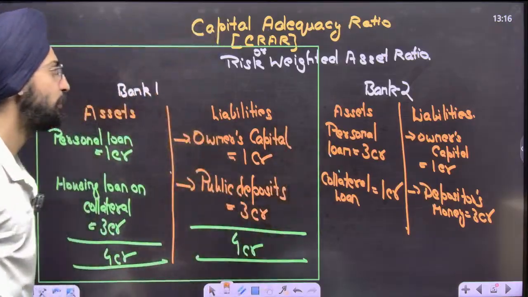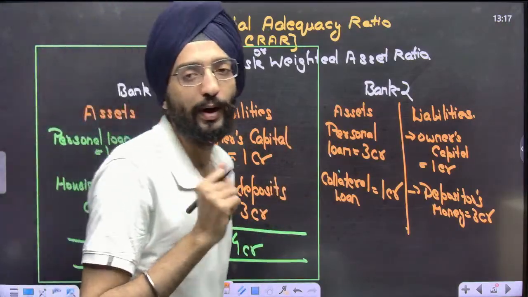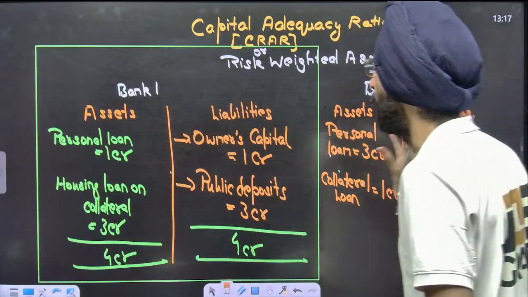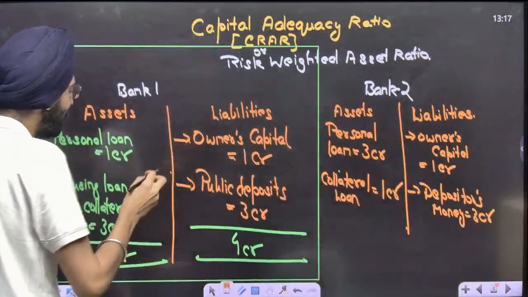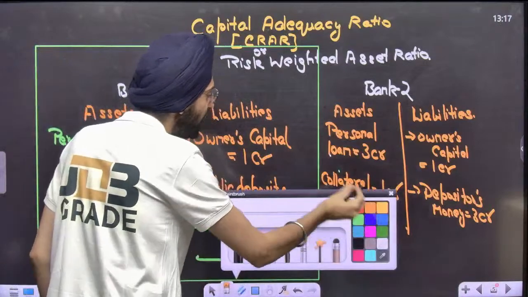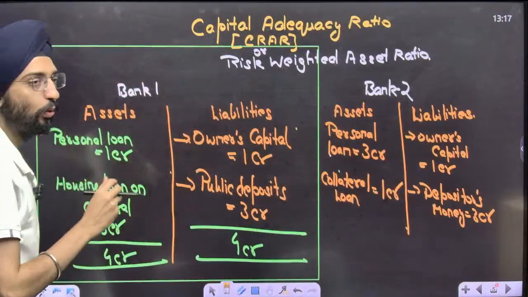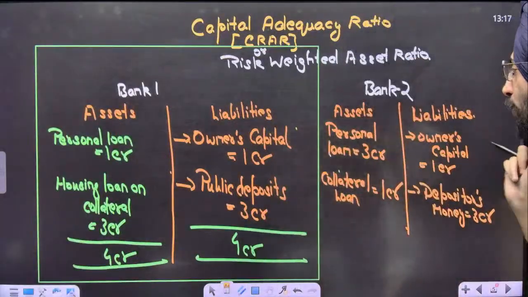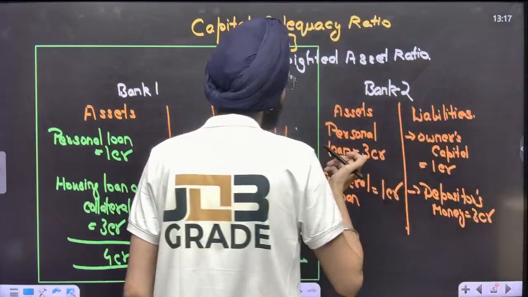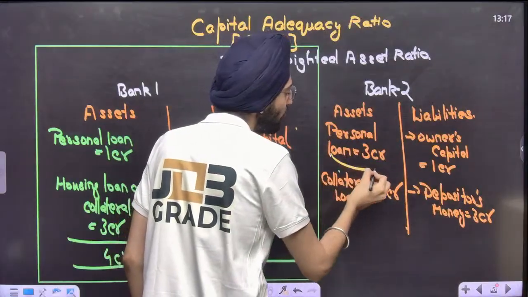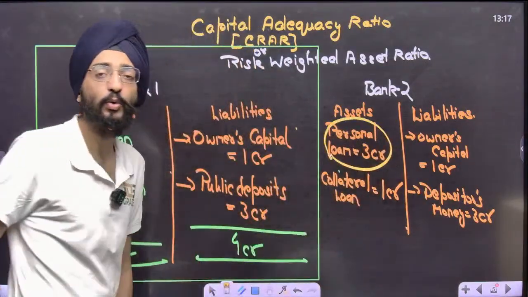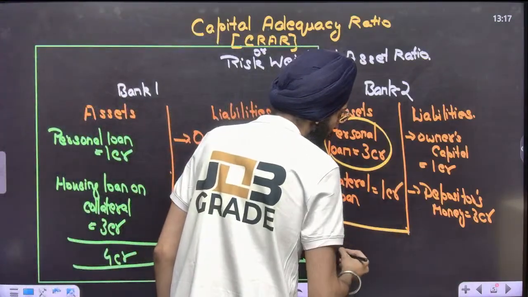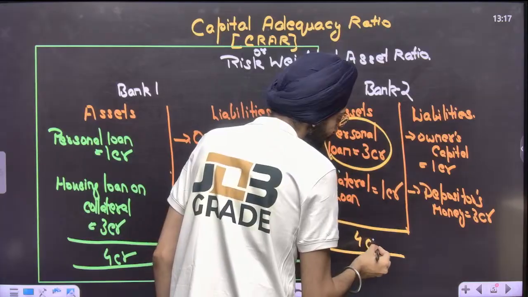I hope you got this. Now compare these two banks. You will see what these banks are offering. Is bank one playing it more risky, or bank two? Bank two is playing more risky, because it's offering personal loans of 3 crore out of a total of 4 crore.